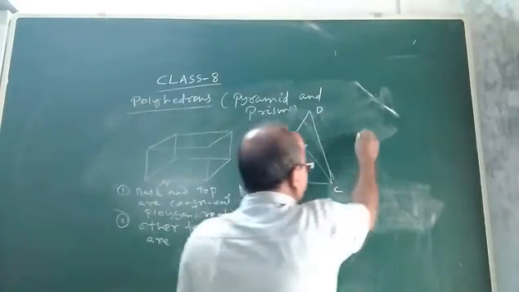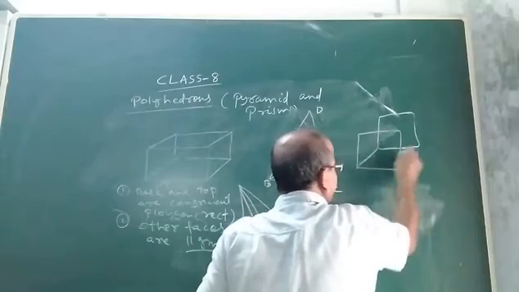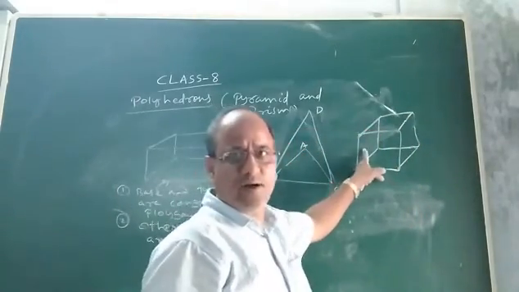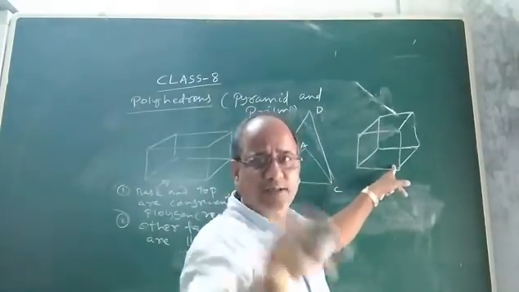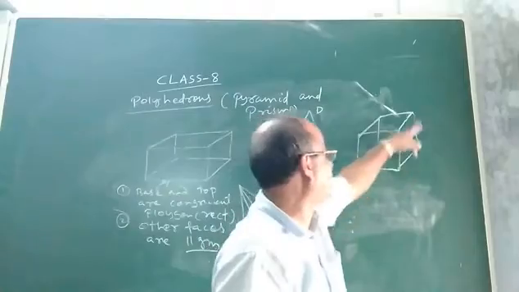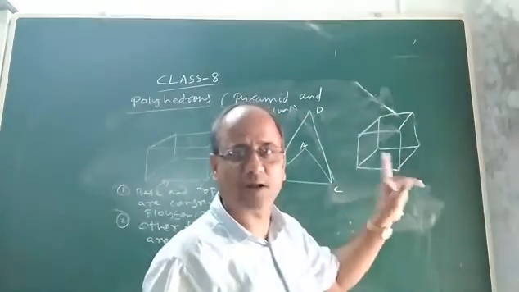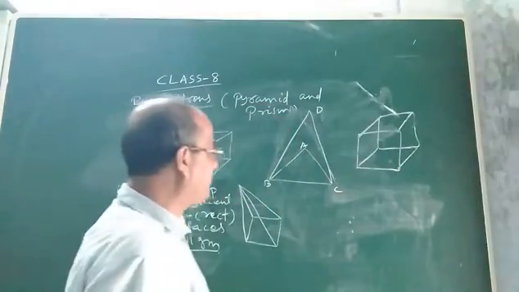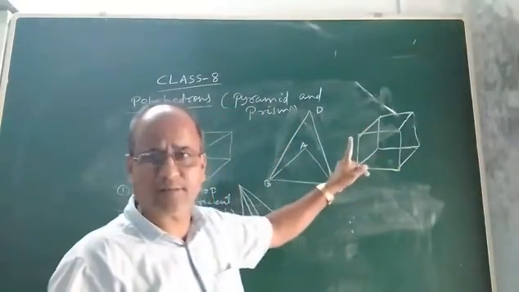Let me give you another example. Similarly, a cube is also a prism. Why is it a prism? Because the top and the base are made up of congruent polygons, that is, squares. And what about the four lateral faces? The four lateral faces are also parallelograms, that is, squares. That means it is a prism. So a cuboid is a prism, and a cube is a prism. Children, I hope you understood the meaning of a prism.